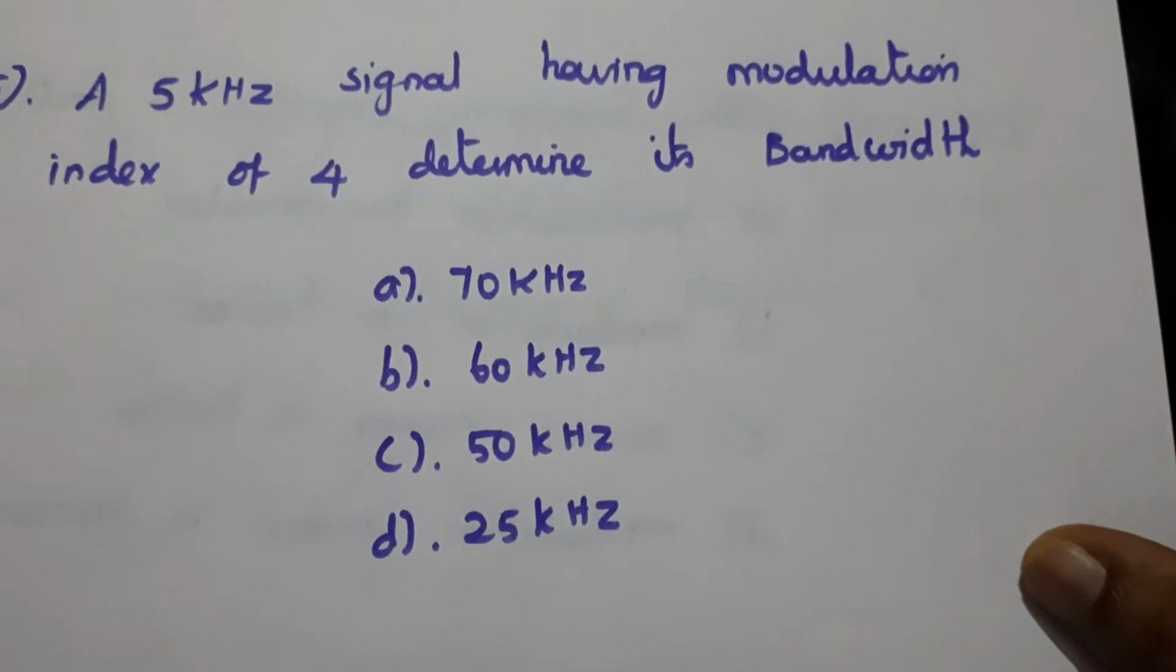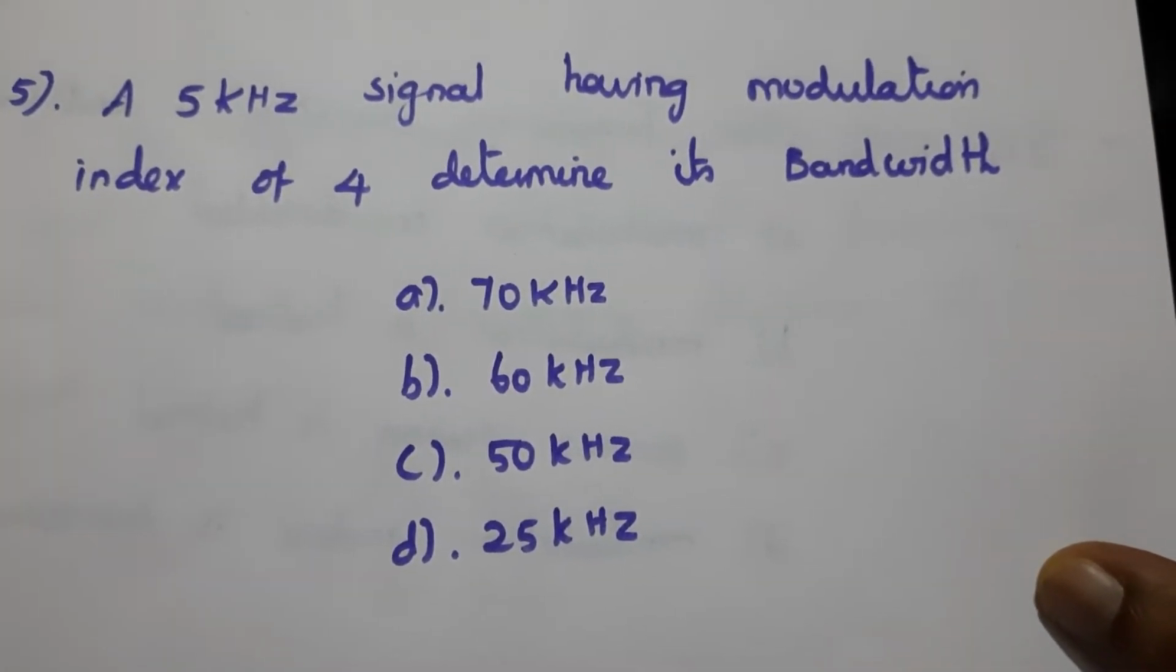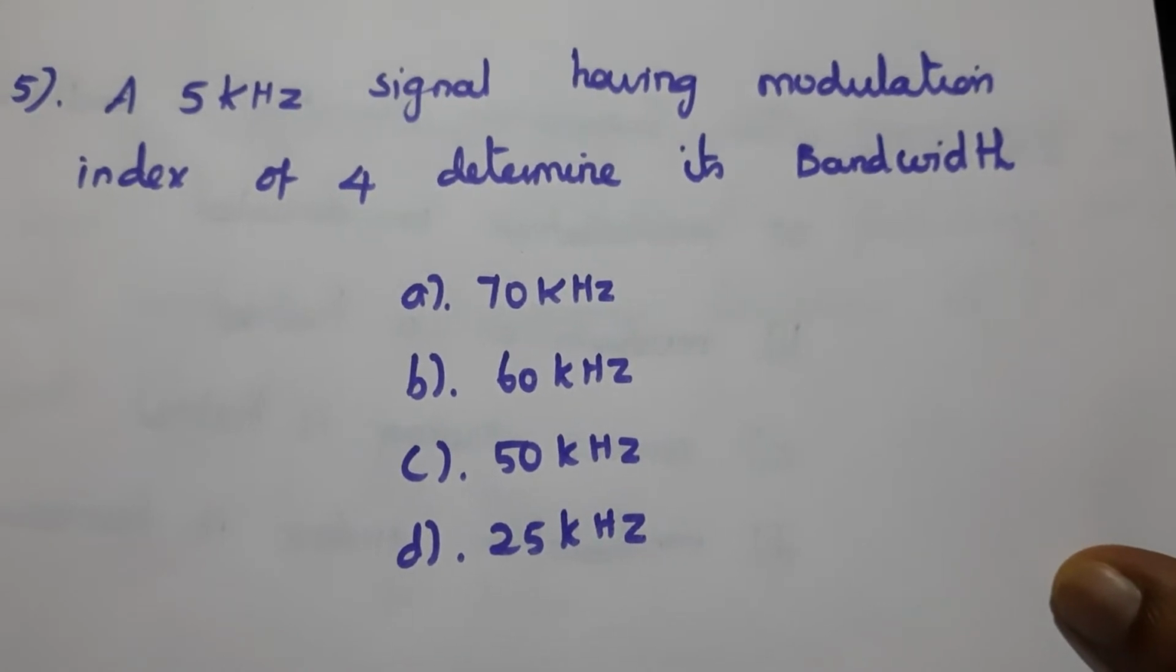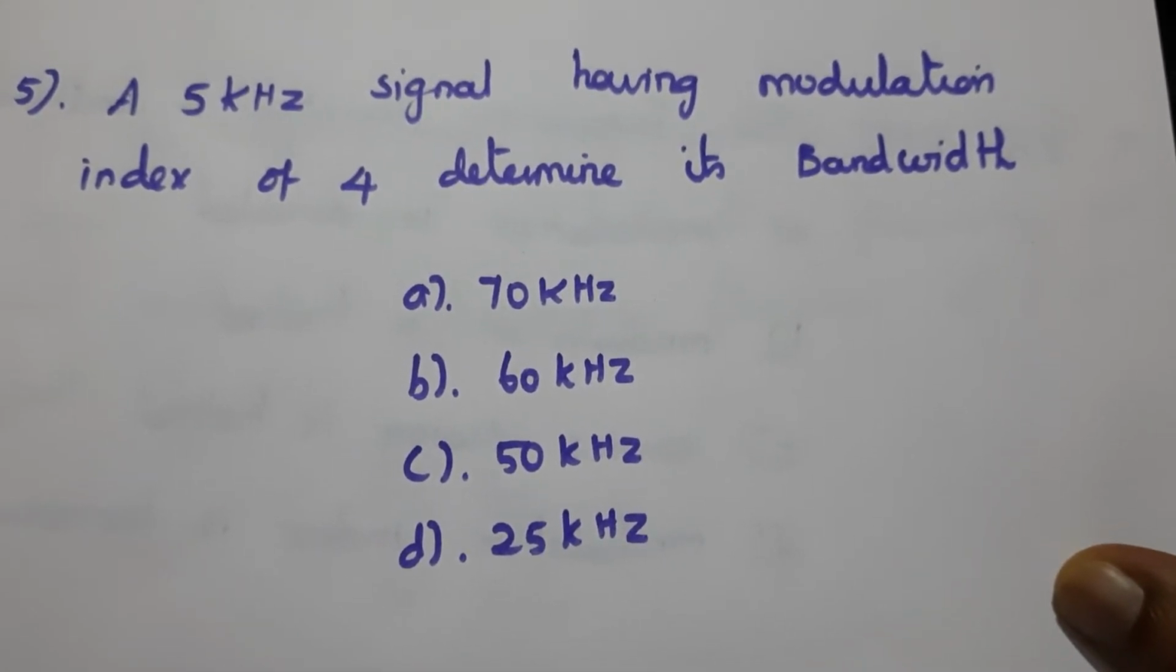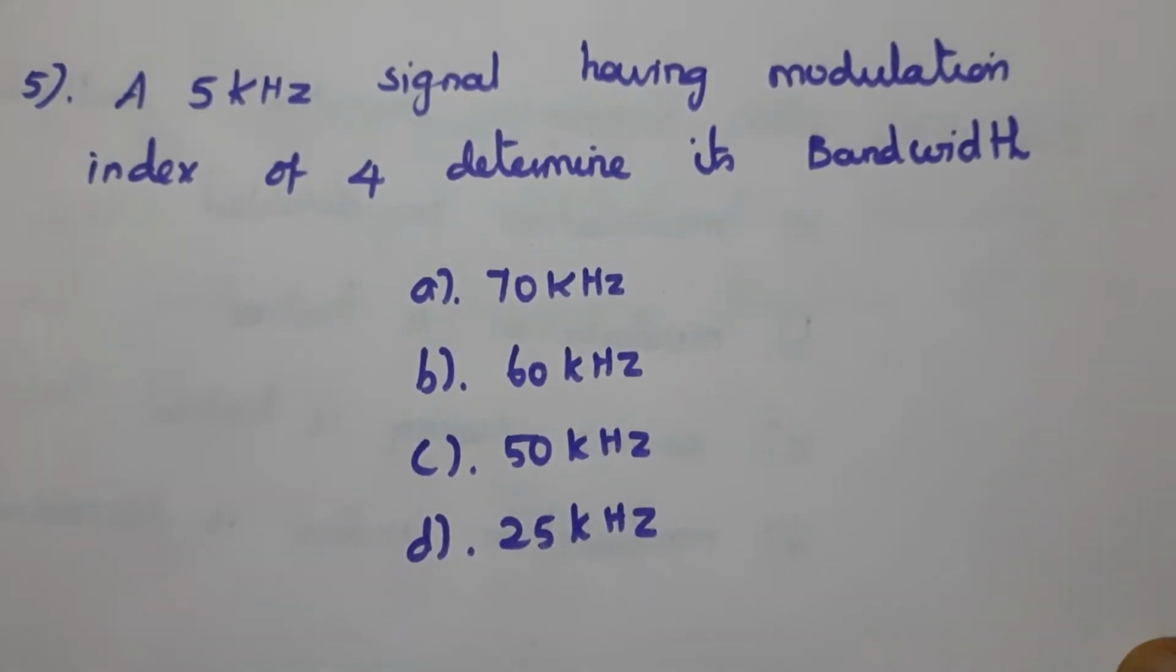Fifth question, a 5 kHz signal having modulation index of 4, determine its bandwidth.